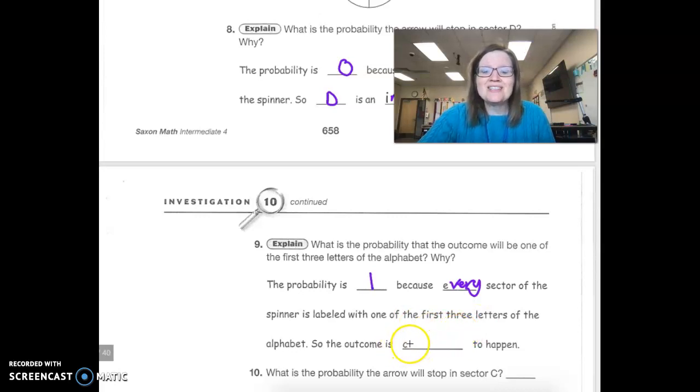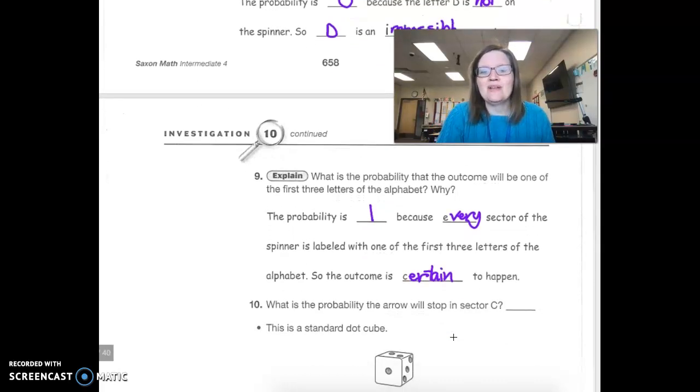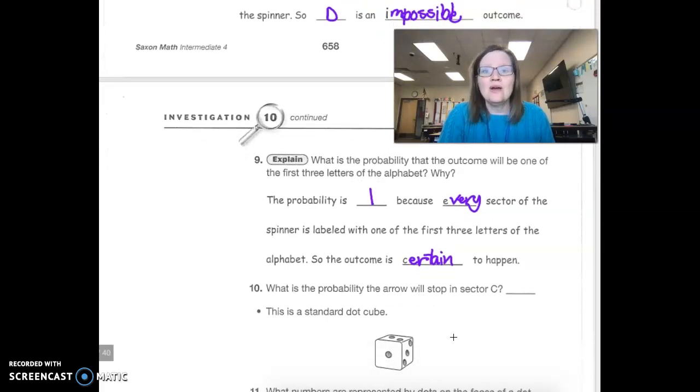So the outcome is certain to happen. Yay! Don't we love this? What is the probability the arrow will stop in sector C? Well, it is 1/6. Remember, we go from probability as a fraction between 0 and 1, and because it represents only 1/6 of our options, or 1/6 of the possibilities that we can have, then we say 1/6.